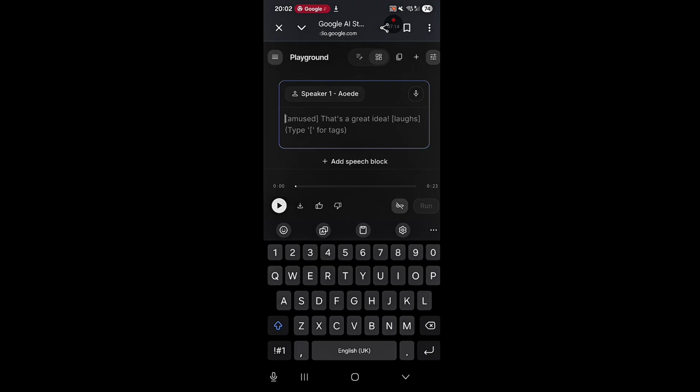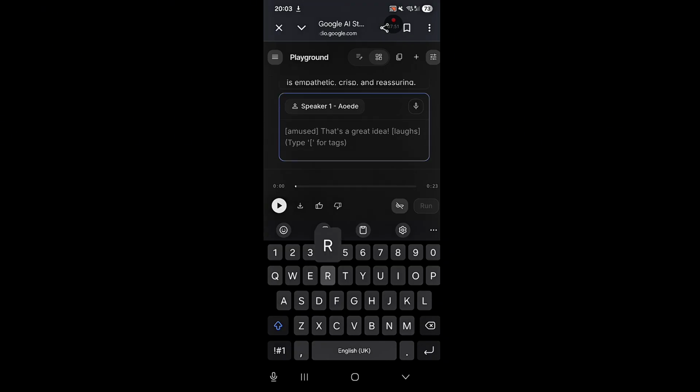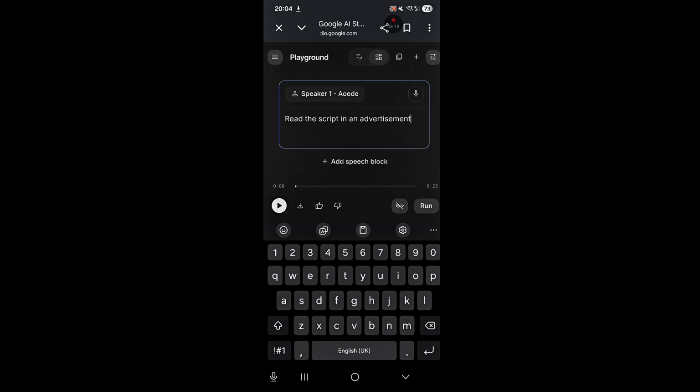First of all, you're going to type in an instruction to make it look more distinct. I said, okay, read the script in an advertisement narration style, depends on the English that you want to use, using an American English accent.